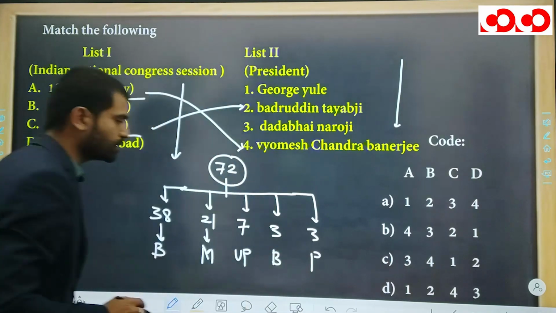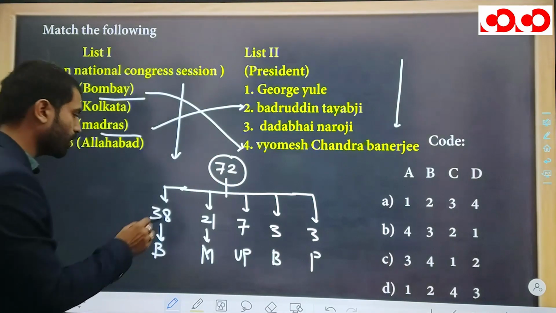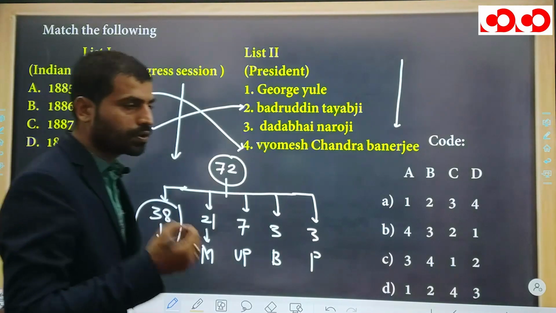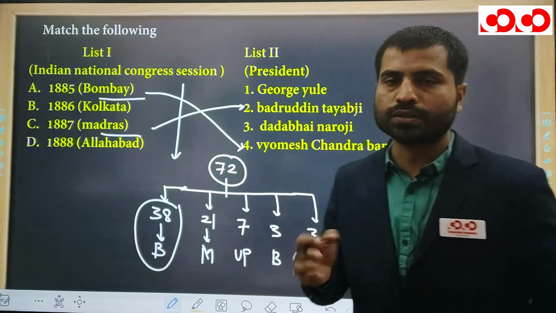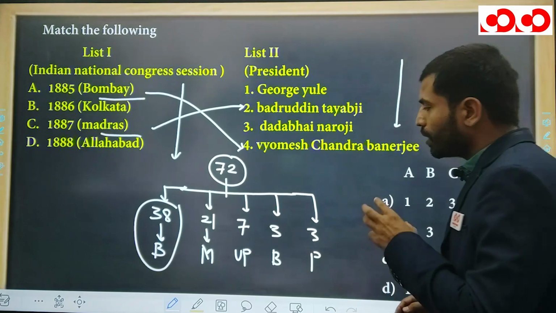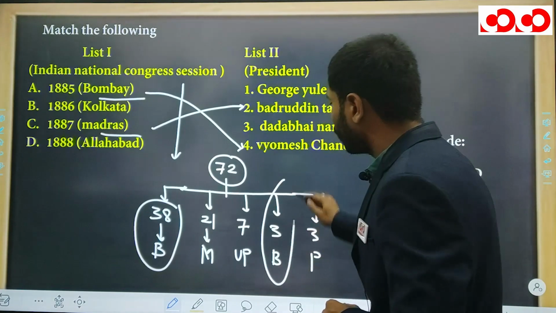So here we can see that the maximum number of delegates were from Bombay presidency, obviously, because the first session of Congress was going to be held at Bombay. This is the reason. Okay. Now come here. You can see here very few delegates came from the Bengal region.